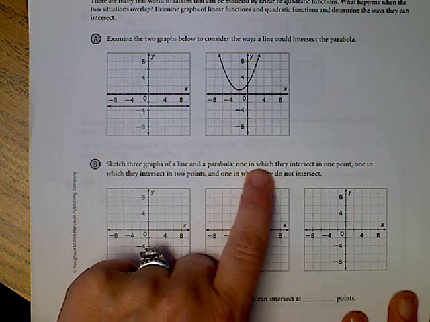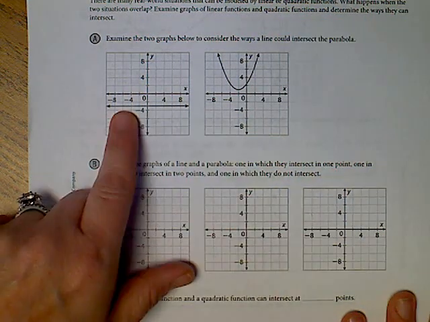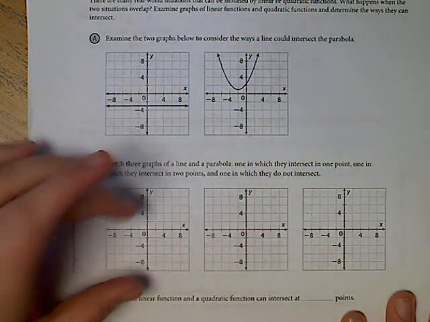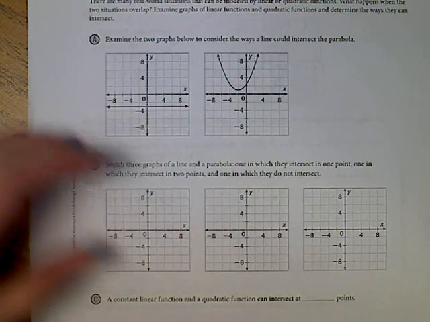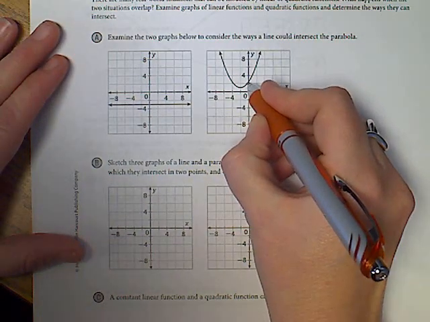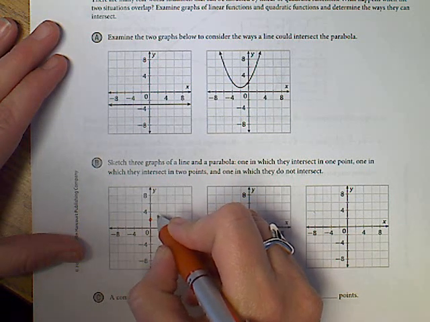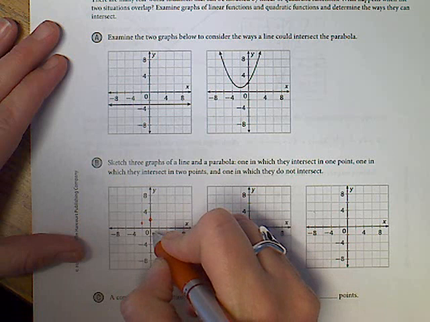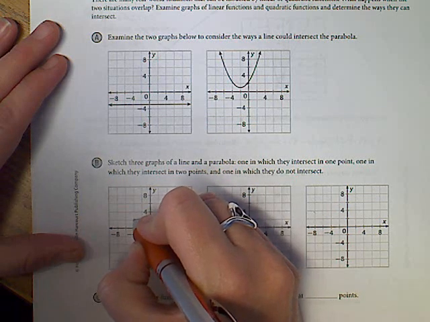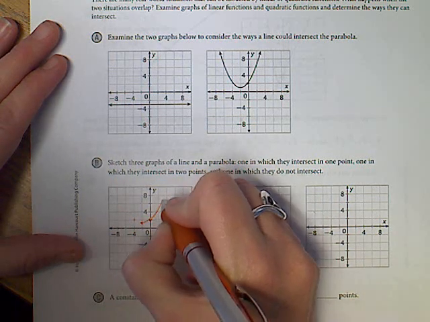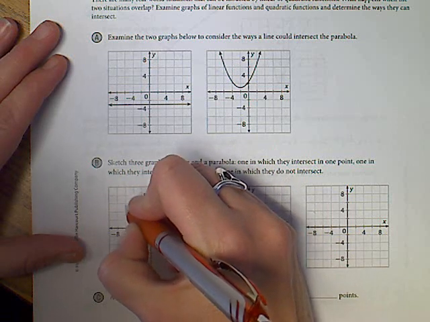So the first one we're going to do where they intersect in one point. So I'm going to take this line and this parabola, put it on one graph, and they need to intersect at one point. So notice this one's kind of like at 0, 2, and then it's just right there for a vertex, and it's right about here. So I'm just going to draw that parabola. Again, it's a sketch, so it doesn't have to be exact.